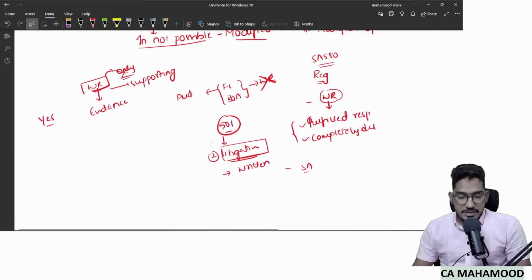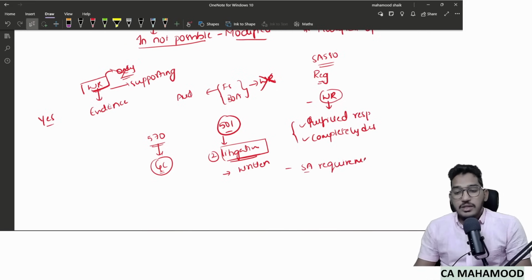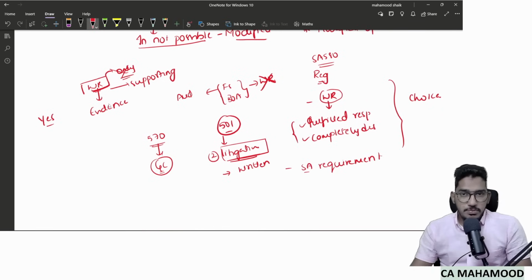Similarly, when we revise the next standard, which is SA 570, there also they will say the auditor should obtain written representation regarding going concern assumption. This is also mandatory. So the point which I want to conclude here is, whenever there is a requirement of any standard, it is mandatory for the auditor to obtain written representation. And in the rest of the cases, it is up to the auditor's choice to decide for which matter he wants written representation and for which matter he doesn't.